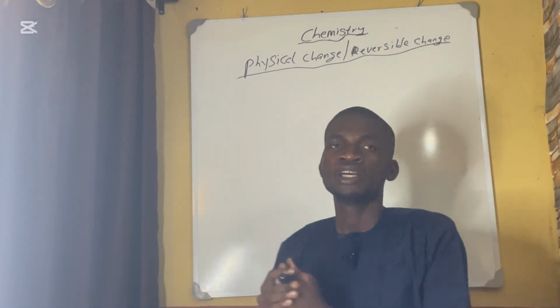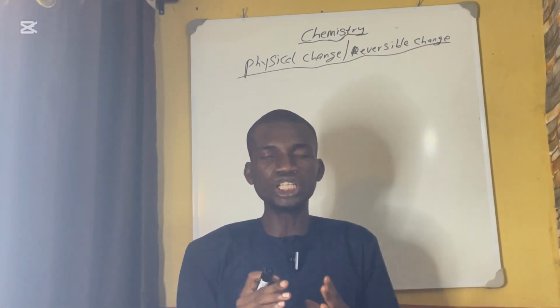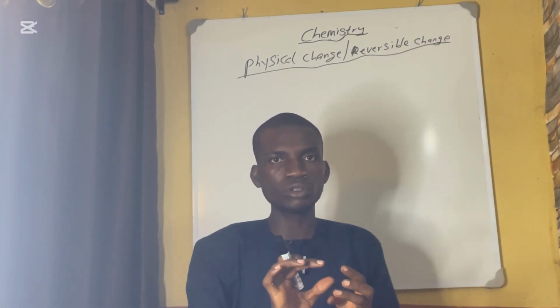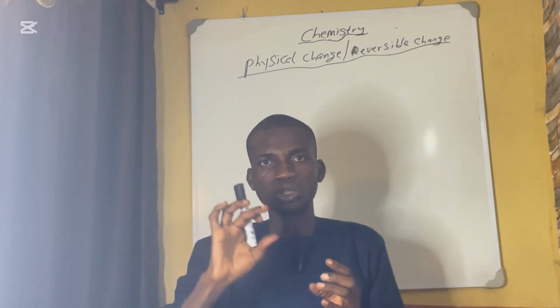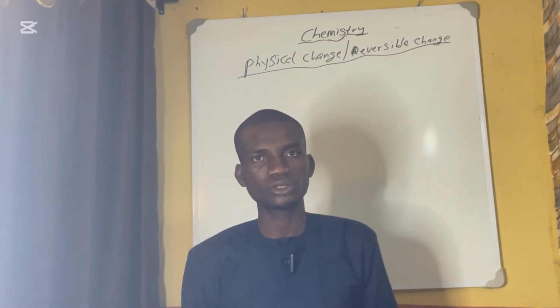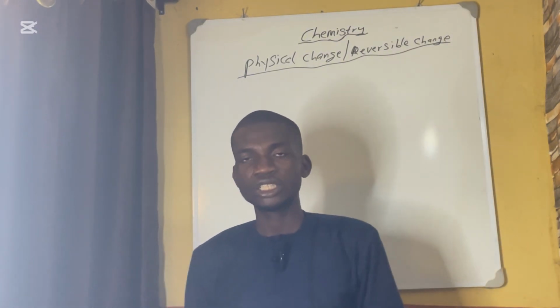This one is talking about a change after the whole reaction. Nothing was formed at the product. You understand? That is physical change or reversible change.